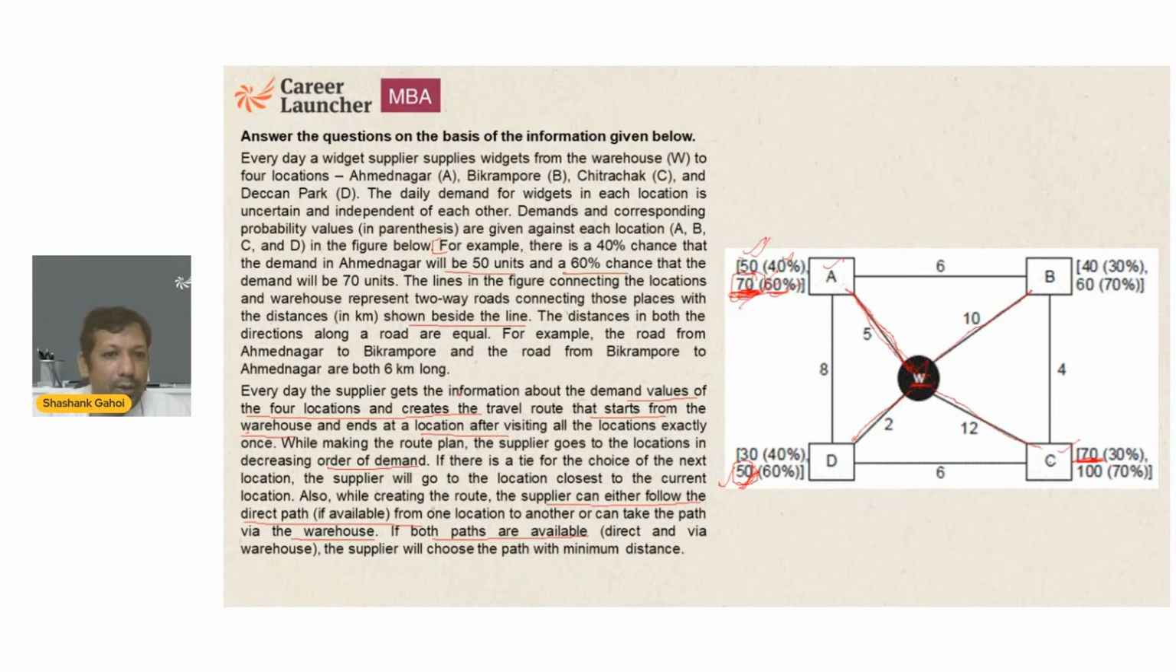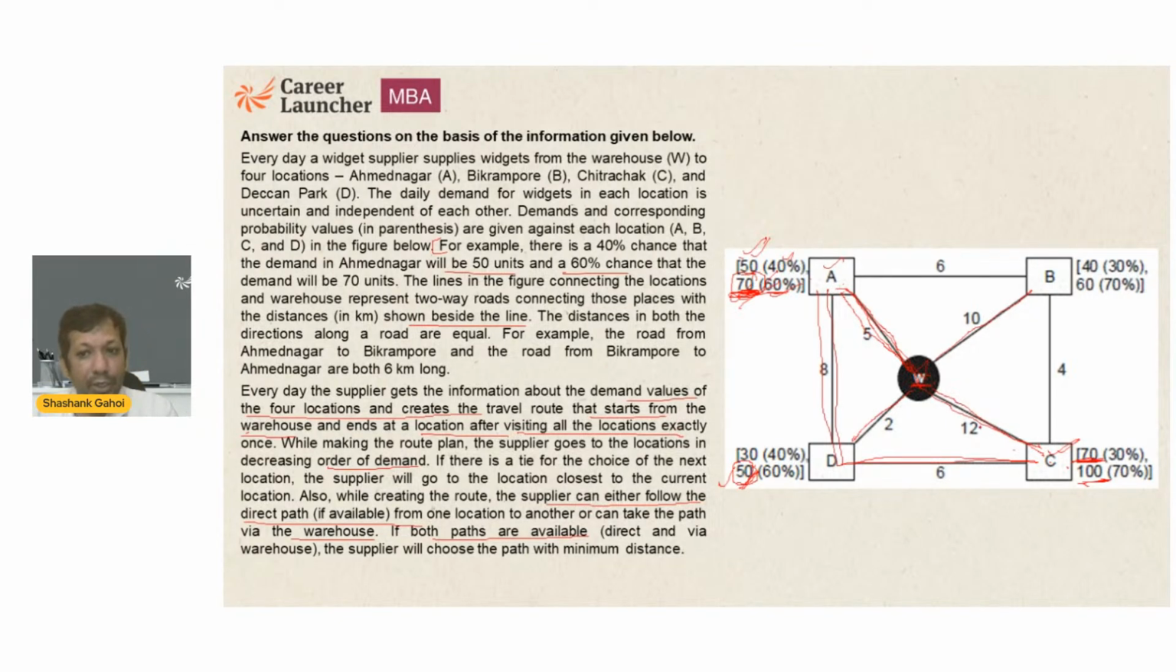Now it says that he visits all the locations exactly once. So let's see, he's starting at W. He's going to go to C first, let's say its demand is 100. Then A is 70, so just after C, he's going to go to A. Now, if he goes via this path, the distance is 17, and if I look at this one, the distance is 14. So there are chances that he's going to pick this route. But no, he won't be picking this route.